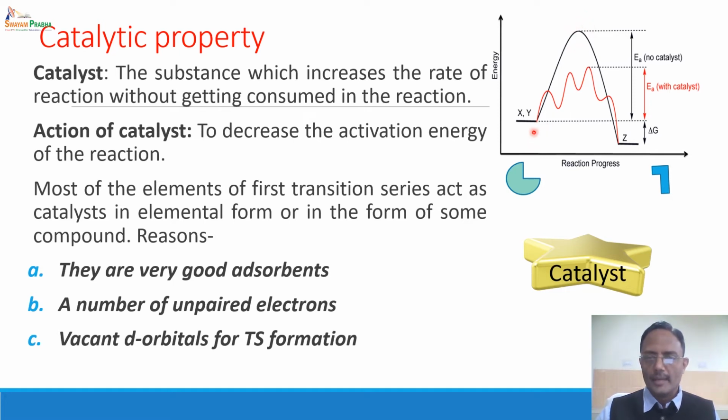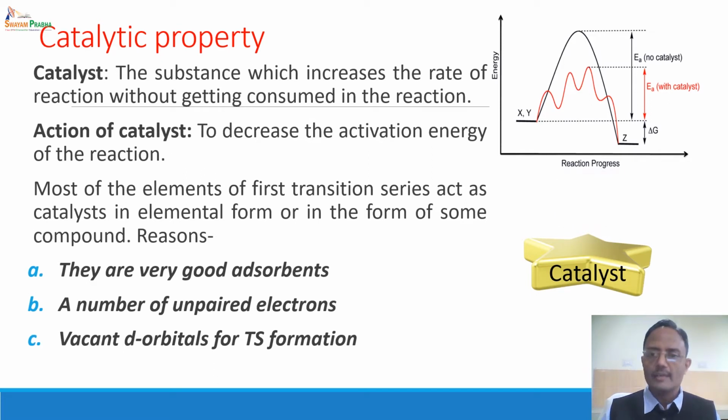So it means that if you have some reactants, they can form an activated complex or transition state with the catalyst. Consider this is one reactant and this is another reactant and this is the catalyst molecule or catalyst surface. Now, when these reactants come in contact with the catalyst, they are in the vicinity of each other and they undergo reaction on the surface of the catalyst, and as a result the product is formed.